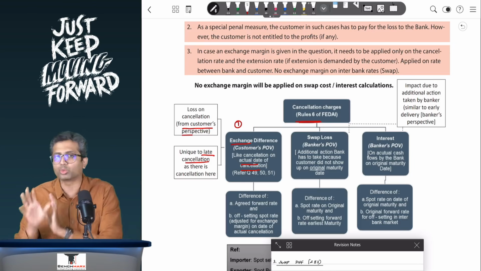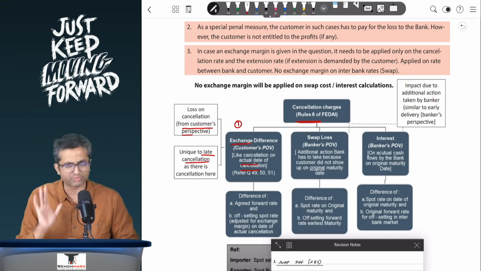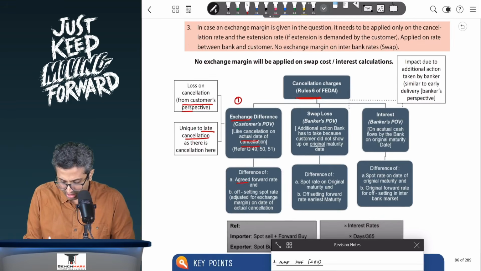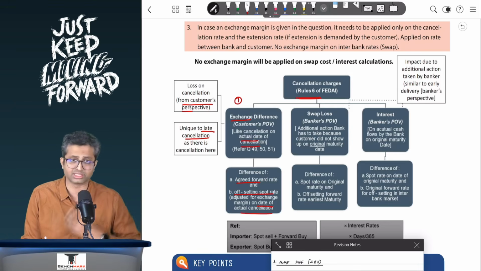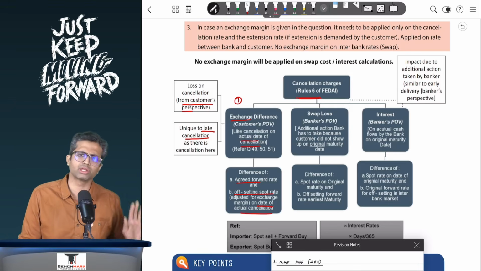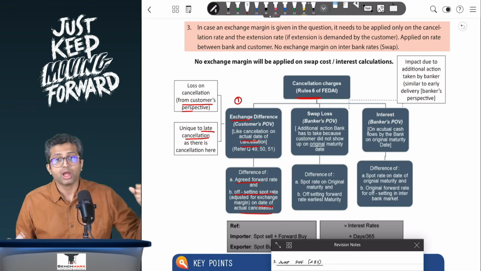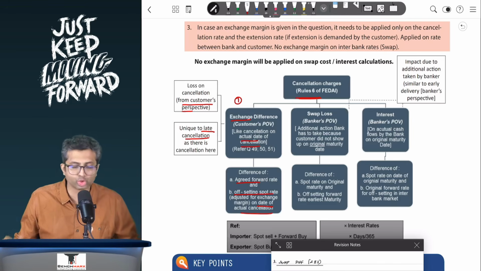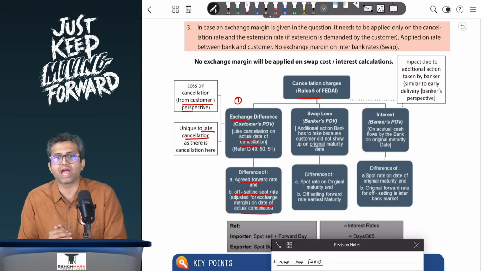We'll do it along with numbers. That will give you a bit of clarity. Just hold on for around 5 minutes. So this is the difference between the agreed forward rate and the offsetting spot rate adjusted for exchange margin on the date of actual cancellation. So your original contract is cancelled. However, the banker on 10th, when you do a no-show, would actually have a cover deal.